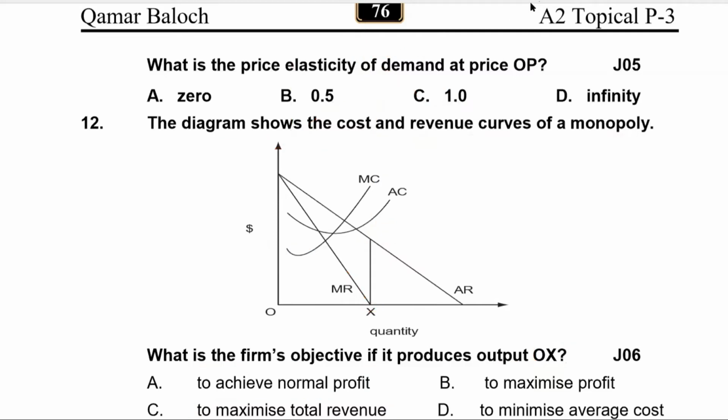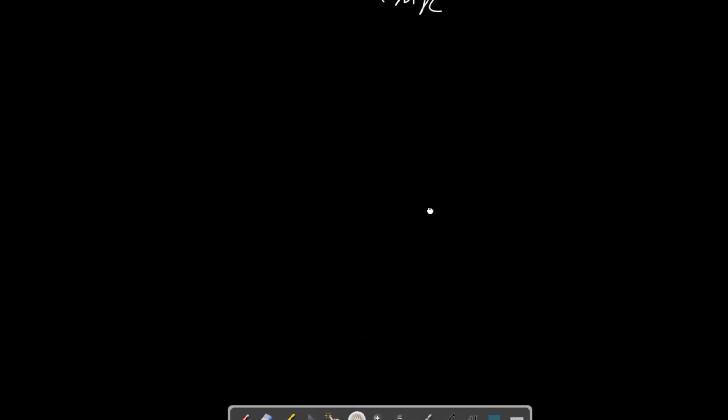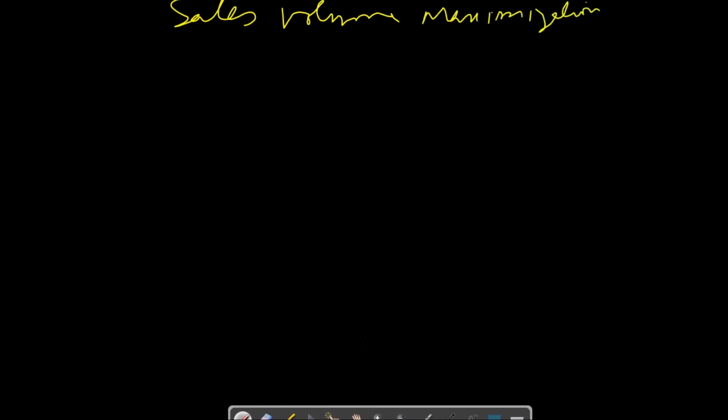Okay, now we can move to the next objective of firms, and the next objective is sales volume maximization. Sales volume is maximized means the quantity sold must be maximum. Revenue is the income which we obtain by selling a certain quantity of good or service, and volume is the quantity that we sell. For example, if we are making chairs and we sell 1000 chairs, then this is the volume of chairs sold, the quantity of chairs sold.